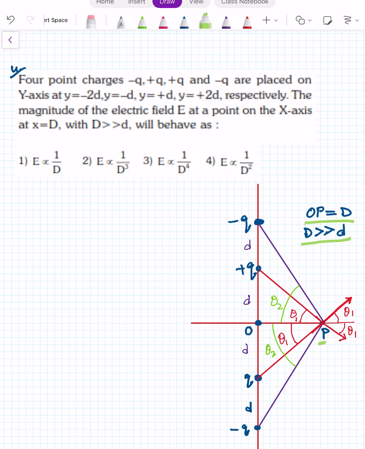So let's see. Due to these two positive charges, the electric field here at point P will be, say, E1, because they are the same charges. That's why marked like this. And at this point, due to these two minus Q charges, the electric field is E2.